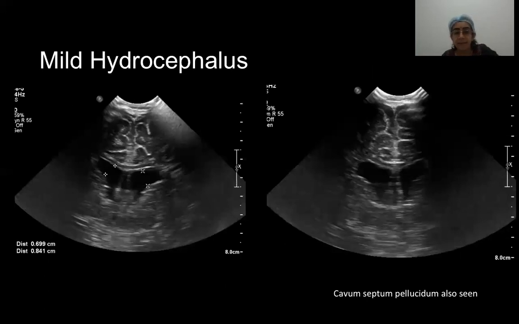Hydrocephalus can be easily picked up on ultrasound. It can vary from mild to moderate to severe. It is graded based on the size. So here this is mild to moderate hydrocephalus with the size about 6 millimeters. Around 5 to 10 millimeters is mild hydrocephalus, of the size of the frontal horns of the lateral ventricles. Measure on both sides, because sometimes there may be asymmetry. In addition to hydrocephalus, in this patient, cavum septum pellucidum is also seen.